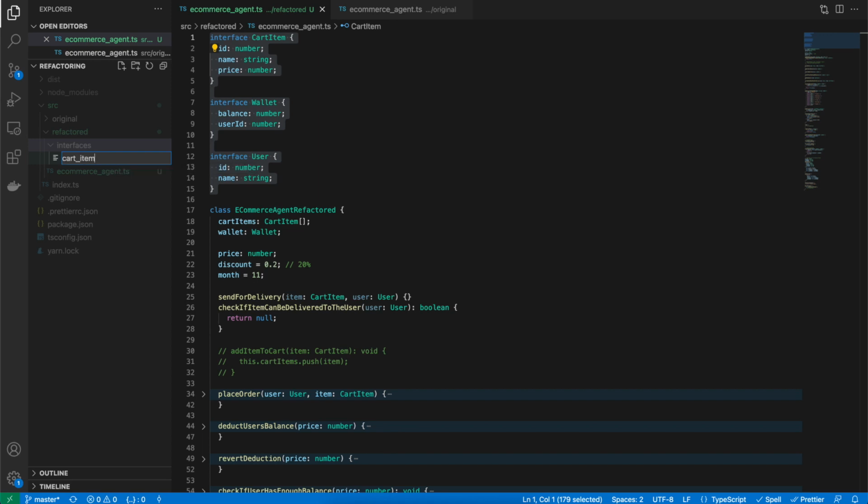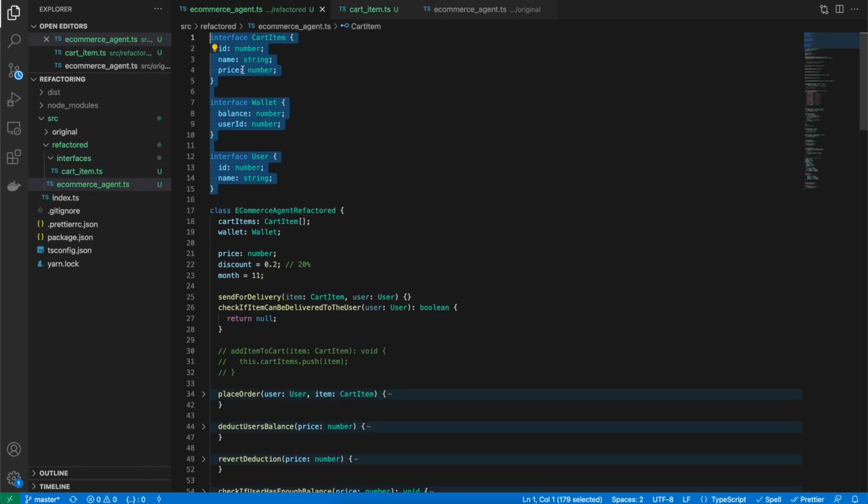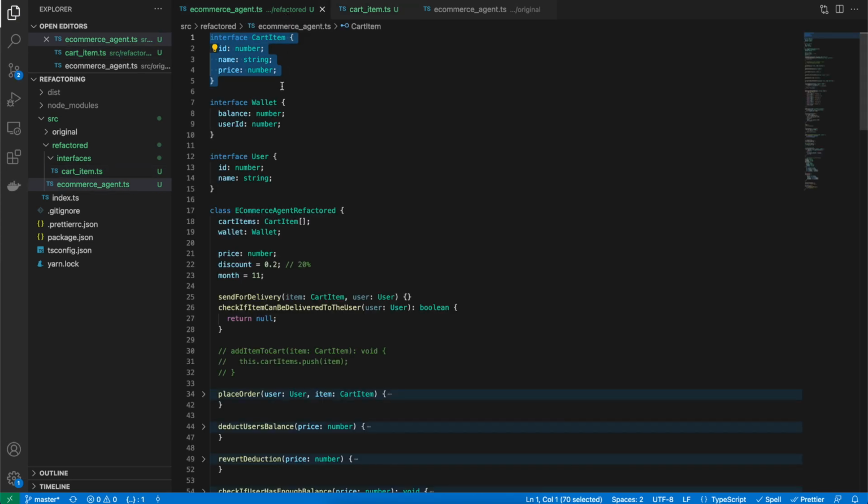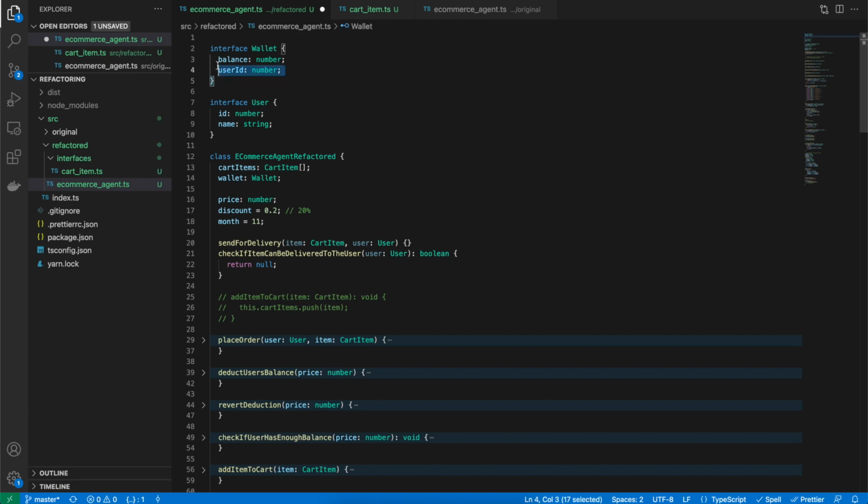First is cart item. The reason for separating them out is again reusability, because it's not just this class where I want to use cart item, maybe some other class might need it. And also it would look much cleaner, because right now this file does not make it clear what it is doing. There is a class, there is an interface, and usually the file should start with the class on the top. So let's start doing that.